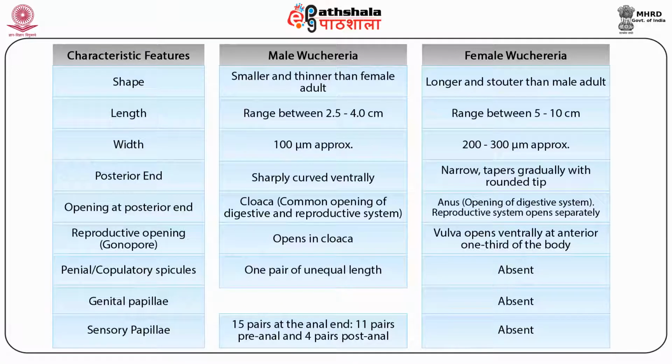Male Wuchereria have spicules, genital papillae, and sensory papillae, which are completely absent in females. In males, the genital papillae are present at the anal end, whereas there are a total of 15 pairs of sensory papillae, again at the anal end. The 11 pairs of sensory papillae present before the anus are called pre-anal papillae, whereas 4 pairs are present after the anus and are called post-anal papillae.